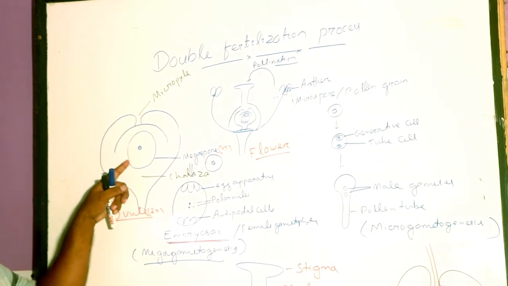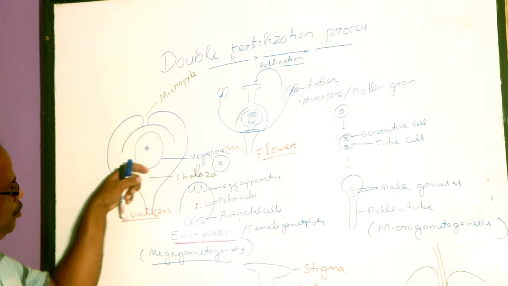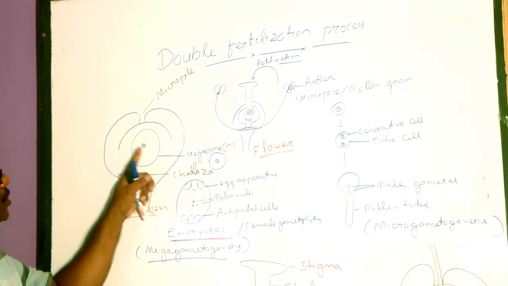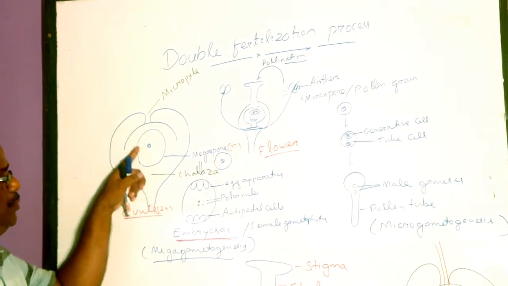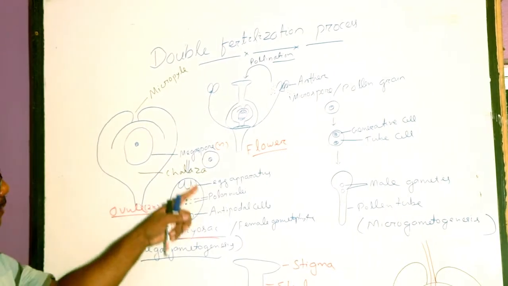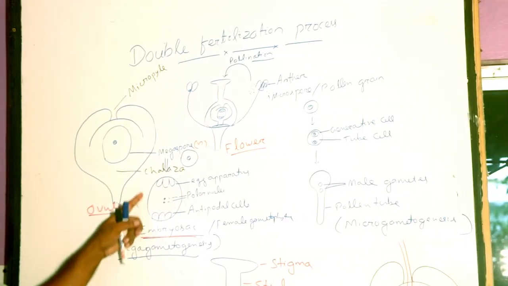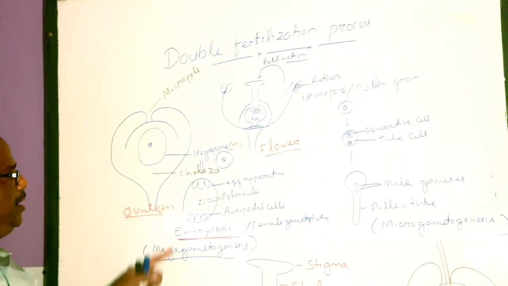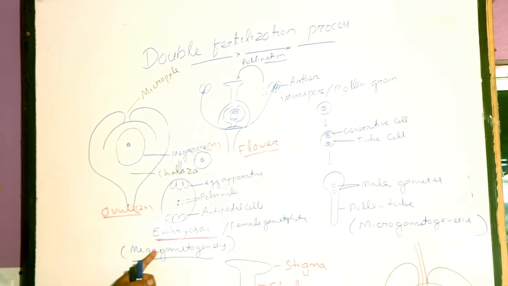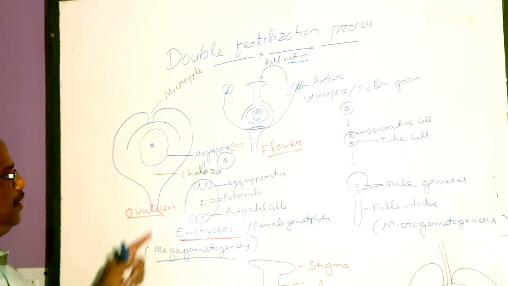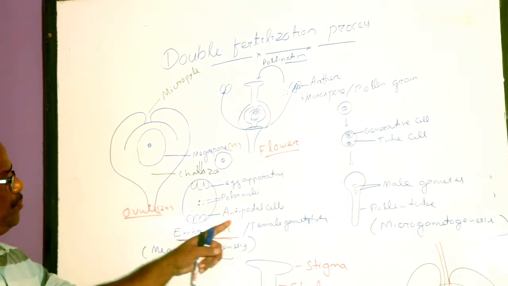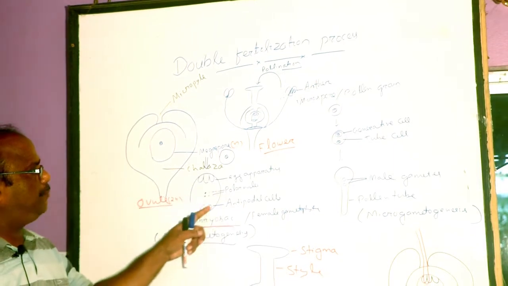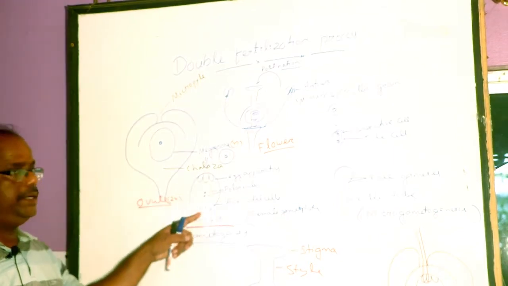Such megaspore inside the ovule germinates to form a haploid small rudimentary female plant that is called embryo sac or female gametophyte. Formation of embryo sac is called megagametogenesis. The embryo sac or female gametophyte is a haploid, rudimentary female plant.